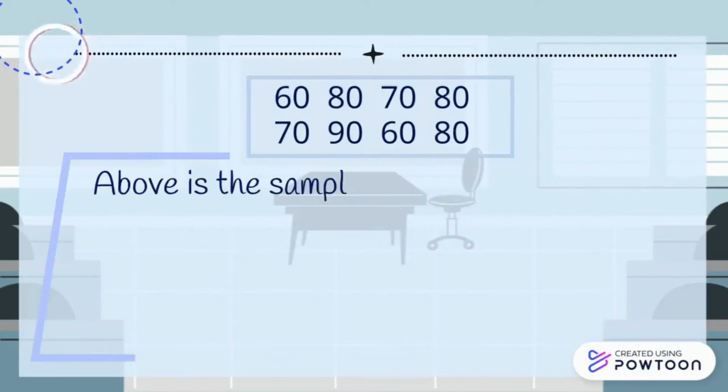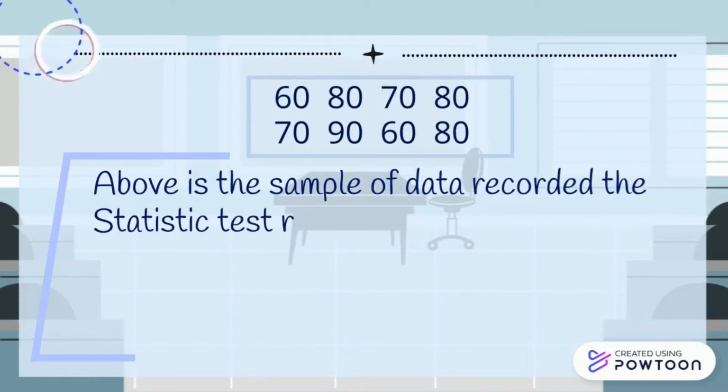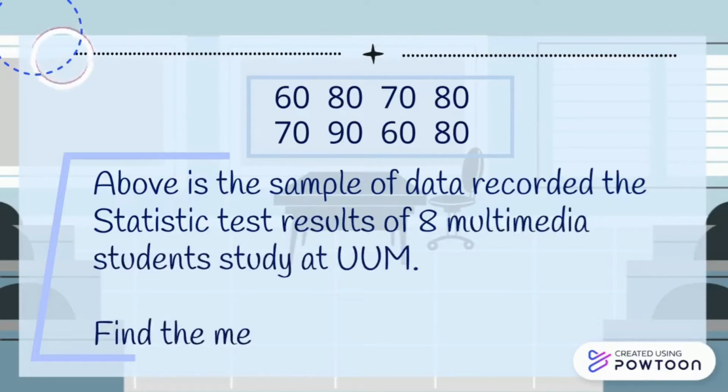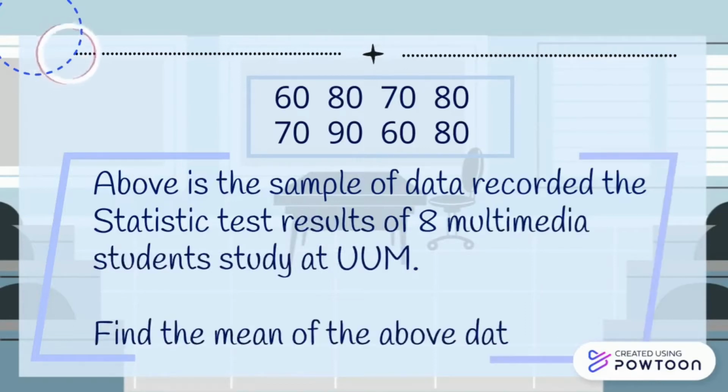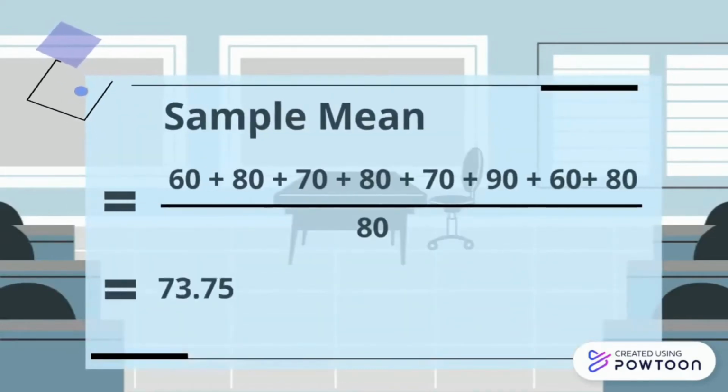Above is the sample of data recorded the statistics test result of 8 multimedia students studied at UUM. Find the mean of the above data. The sample mean of the above data is 73.75.